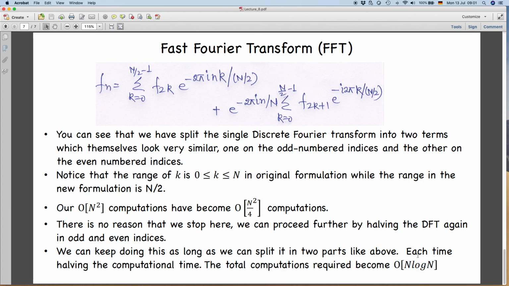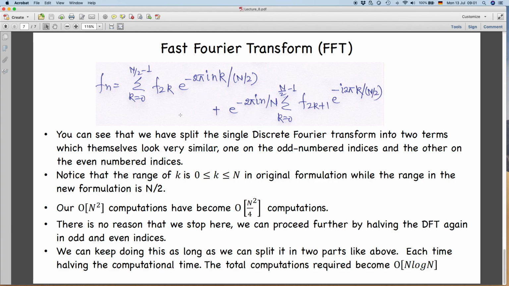For example, if you have n equal to 100, or n equal to 10, you can see how much you are able to reduce the multiplications or computations in this case. So, we keep on breaking this. This is also called the divide and conquer strategy. And this is the Cooley and Tukey algorithm for computing the fast Fourier transform.